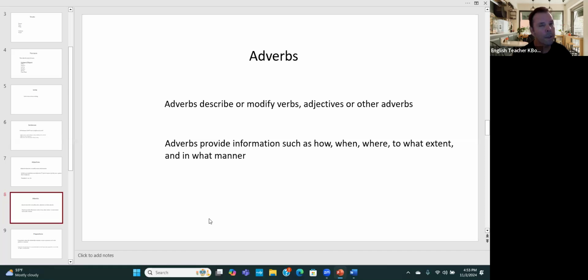So just because you see ly, don't say Kebab Teacher said that it's an adverb. I said most or a lot of adverbs end in ly. For example, the word quick, which is an adjective, if you add ly, quickly, now it's an adverb. There are lots of them like that. Okay.